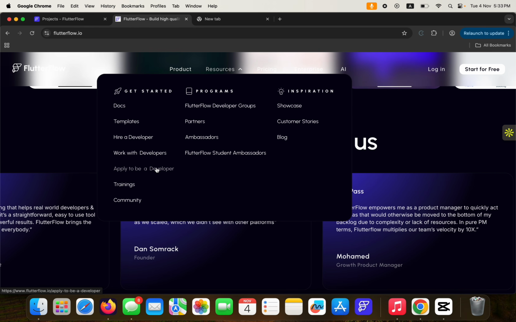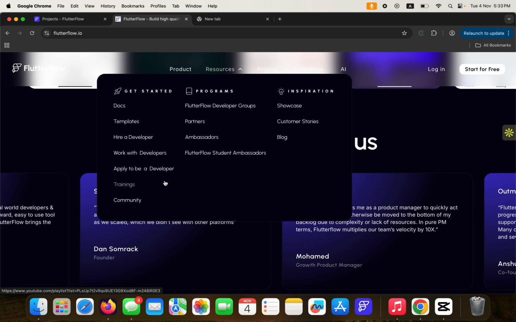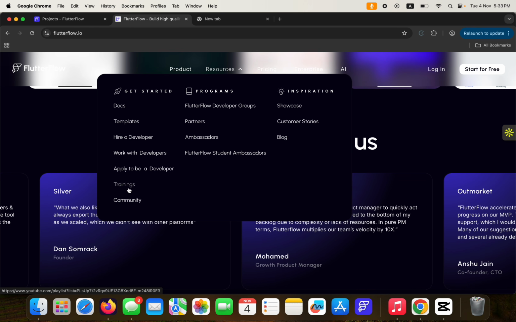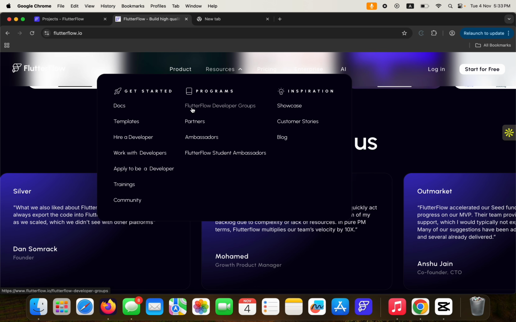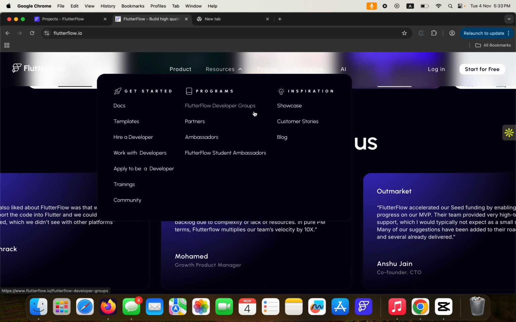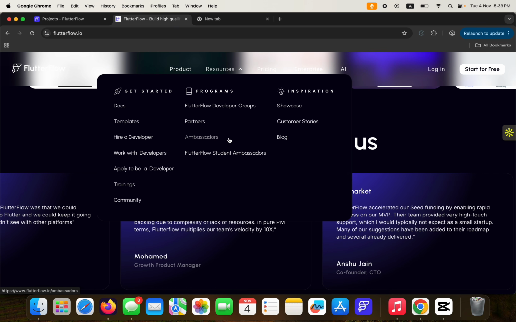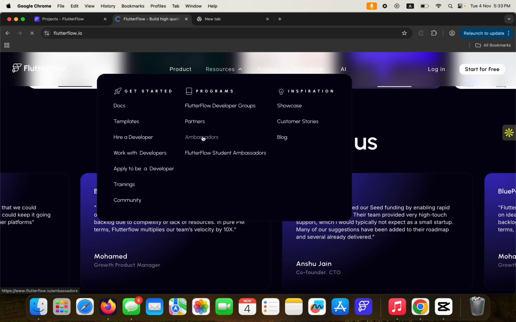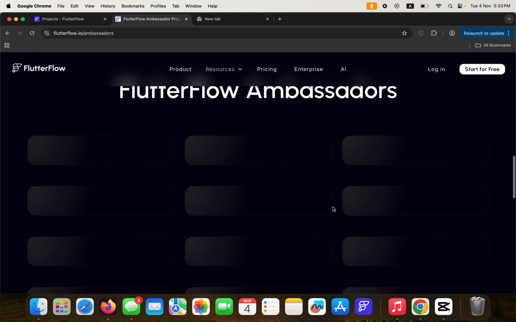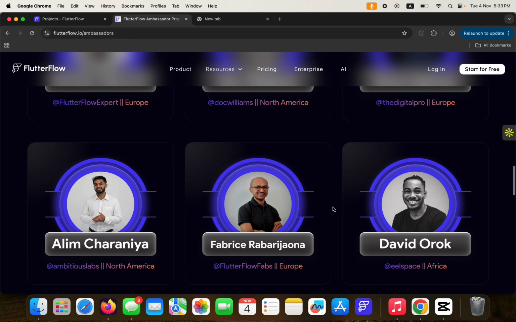You can also apply to be a developer with the FlutterFlow team. Then there's trainings, and then there's community, FlutterFlow developer groups all over the world, partners, ambassadors. I happen to be an ambassador for FlutterFlow as well. All right, so this is where I am.